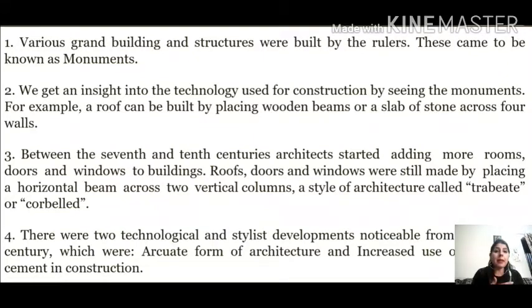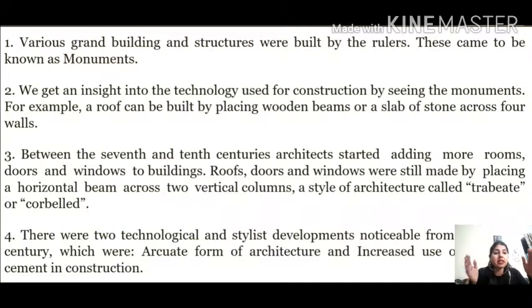Fine, then they started making more rooms, and into that, doors also according to requirement, when they started fulfilling the ventilation part as well. Then they started giving windows to those buildings, and roofs and doors and windows were still made by placing a horizontal beam across 2 vertical columns. It was the same pattern. Fine, what was the pattern of constructing the buildings?